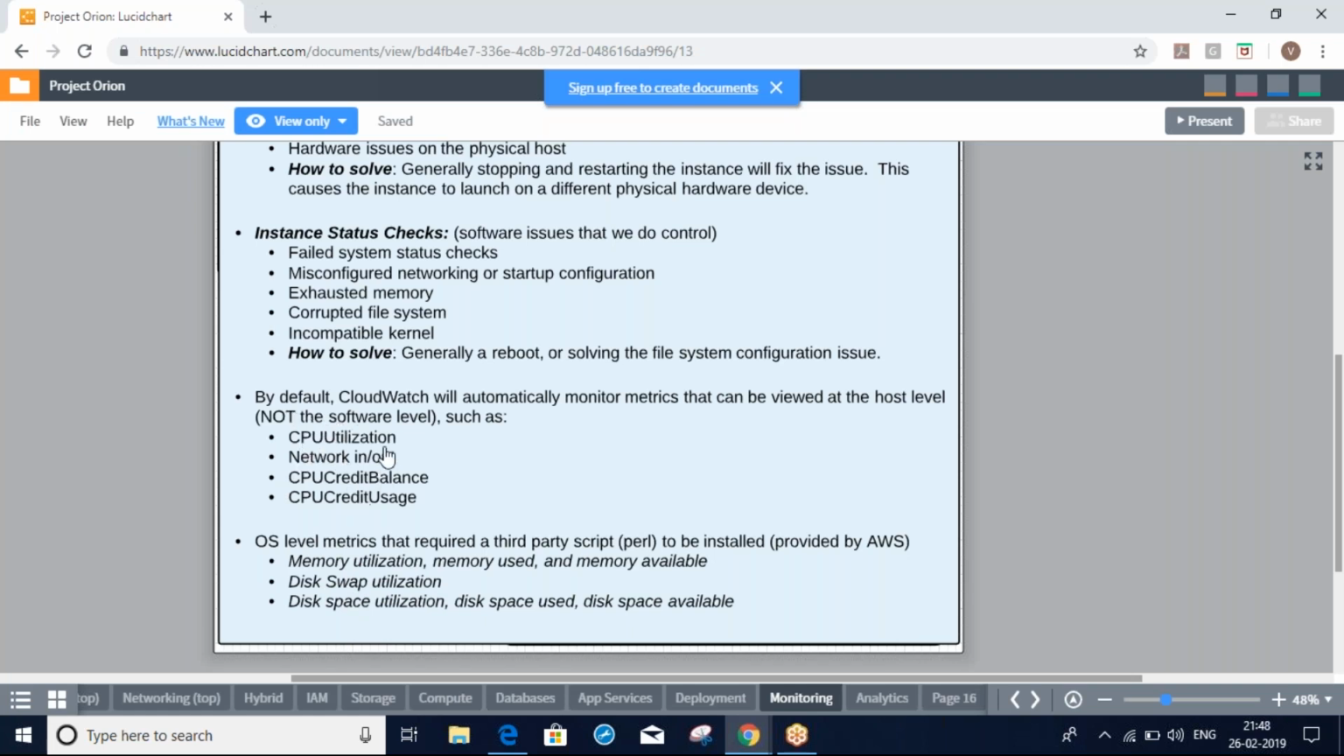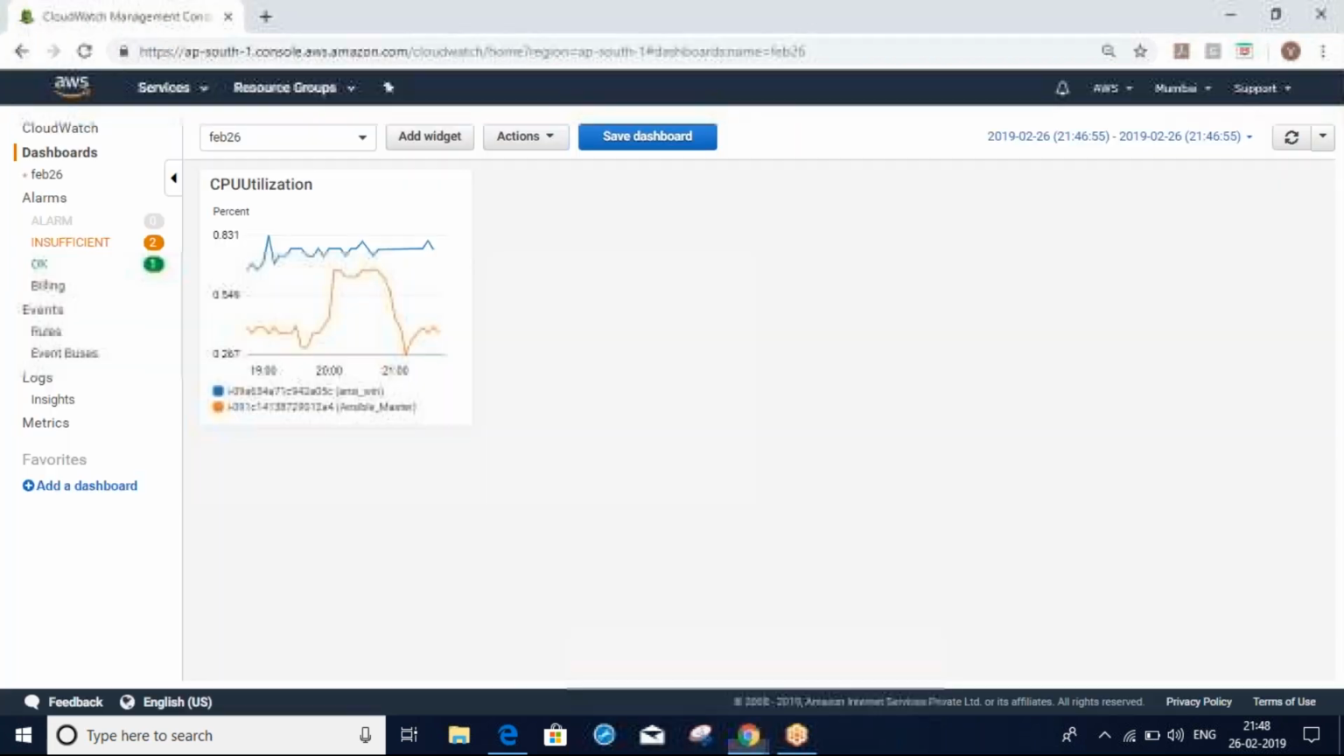These things, CPU, and OS level metrics like memory utilization, memory used and available, disk swap utilization, disk space used and available, all these things we can't monitor by default. If you want to monitor these OS level metrics, then we have to install some third-party scripts, which we will install later. Okay.